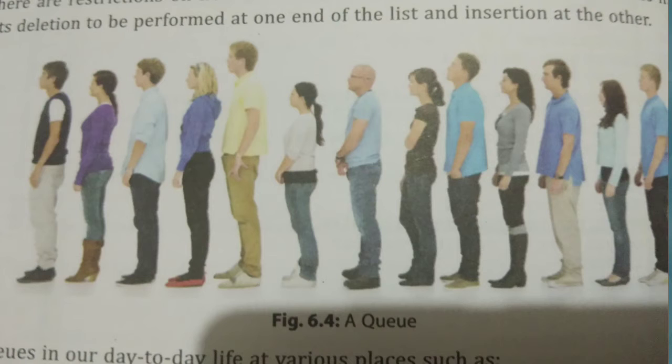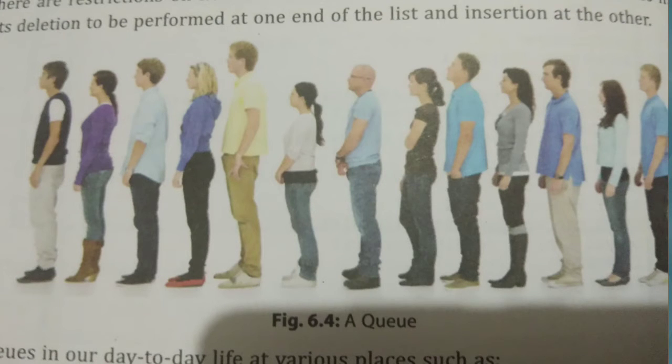Okay, for example, I already explained a queue in a bank ATM, a queue at a fee counter, a queue in a shopping center. In this image, the person who has waited the most shall withdraw the money first or pay the fee first.